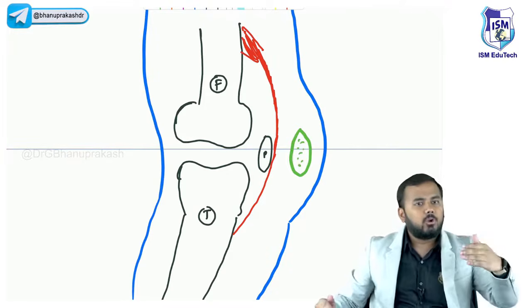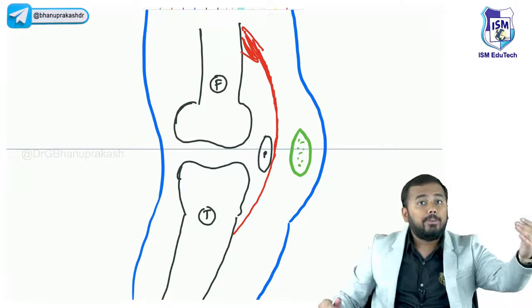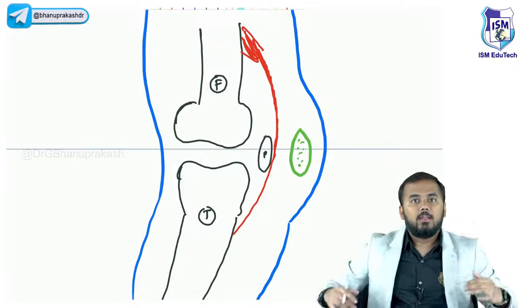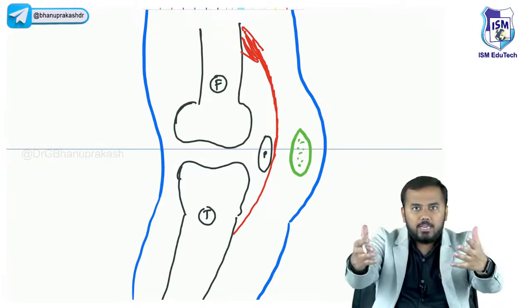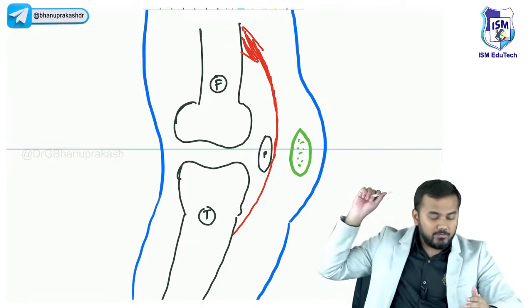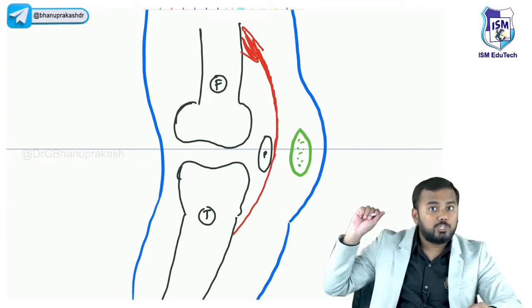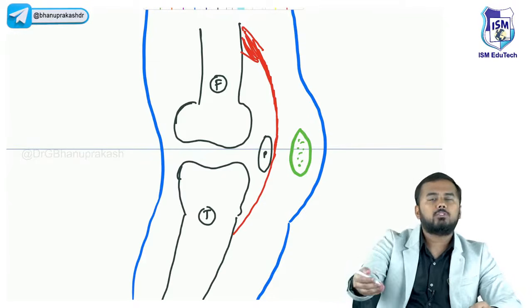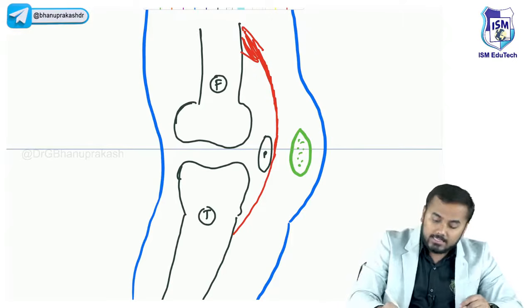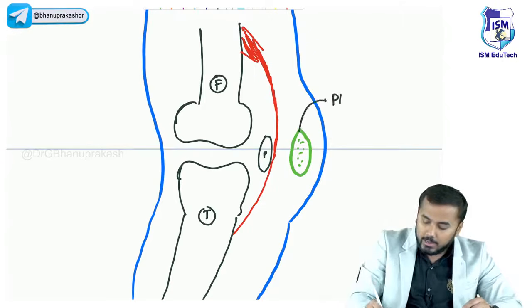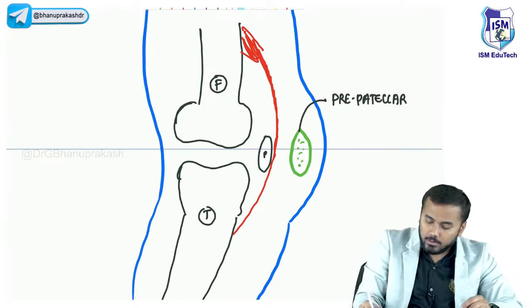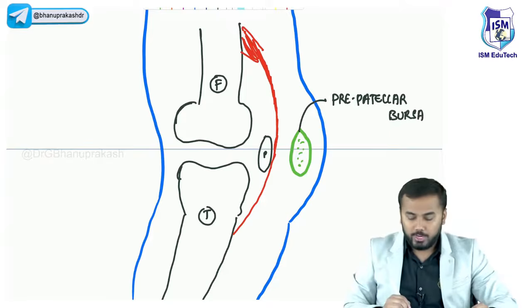So anything you're drawing in front is called pre. Anything back of it is called post. Now the camera is in front of me. This is called pre. Now back of me, if there is a screen, that is called post. Now you tell me, what is this bursa? Pre-patellar bursa or post-patellar bursa? This is called pre-patellar bursa. Okay?